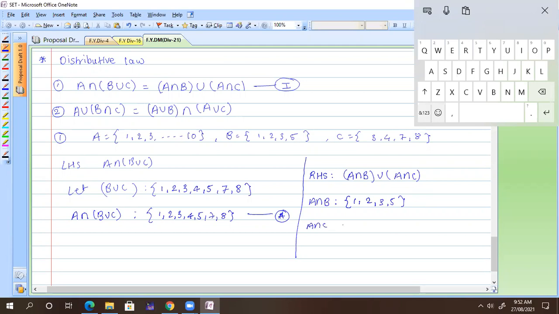Only set C, that is 3, 4, 7, 8. Now you need to take the union of that. Tell me, LHS and RHS will be the same. So you get 1, 2, 3, 5, and 4 also comes there, so you can write 4 also.